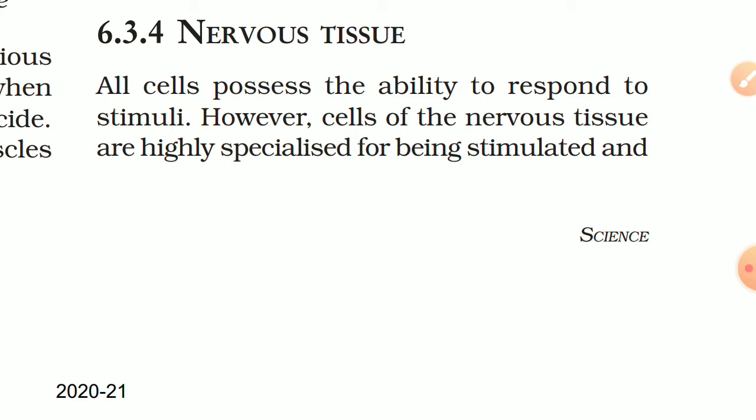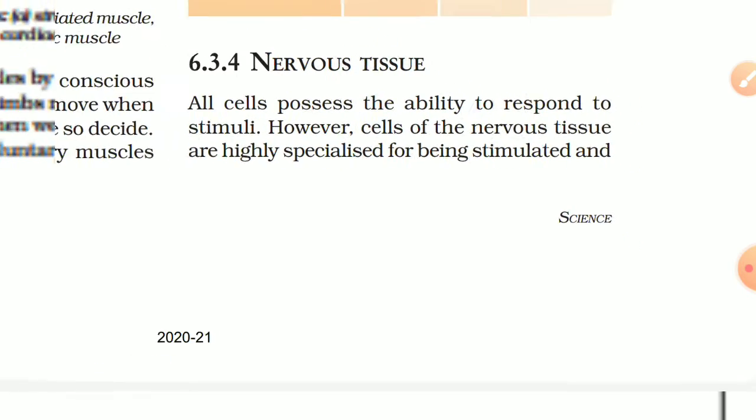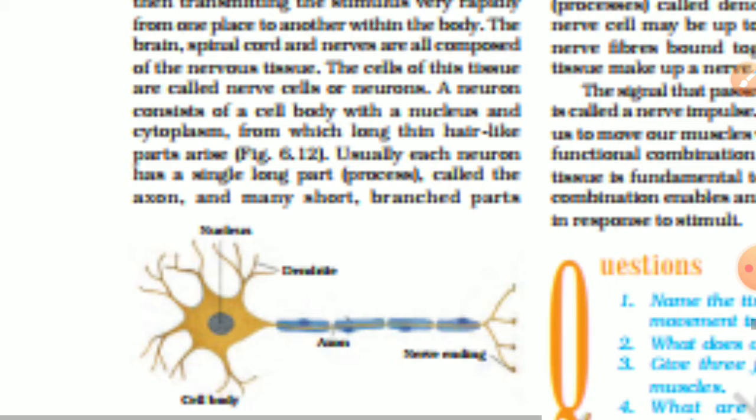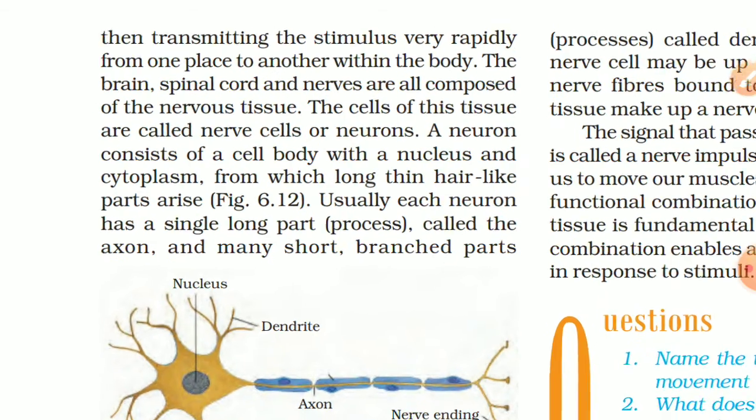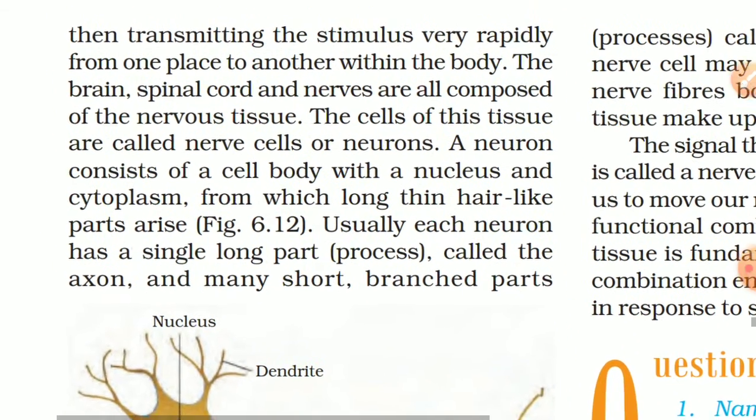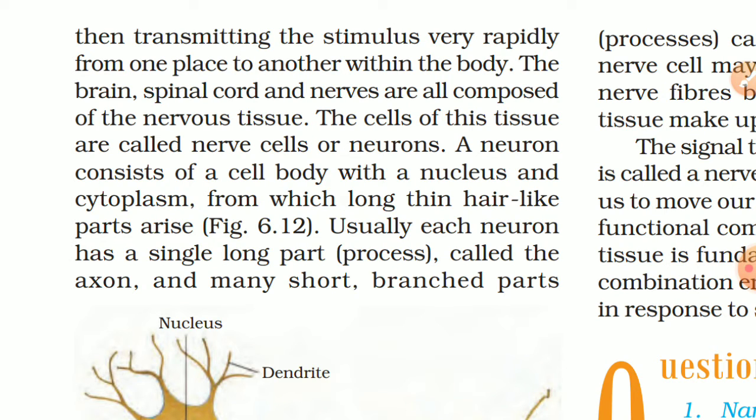All cells possess the ability to respond to stimuli. However, cells of the nervous tissue are highly specialized for being stimulated and then transmitting the stimulus very rapidly from one place to another within the body. The brain, spinal cord, and nerves are all composed of nervous tissue. The cells of this tissue are called nerve cells or neurons.